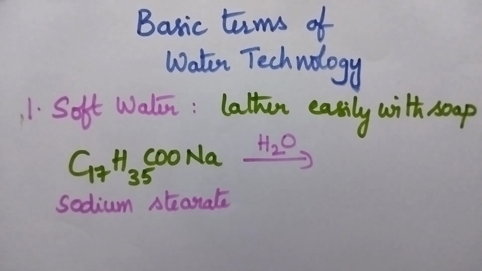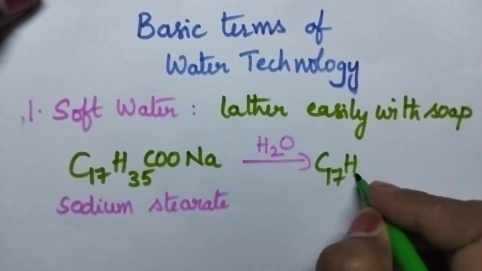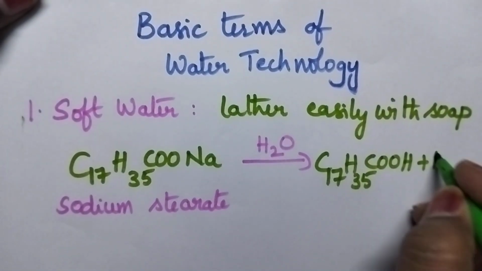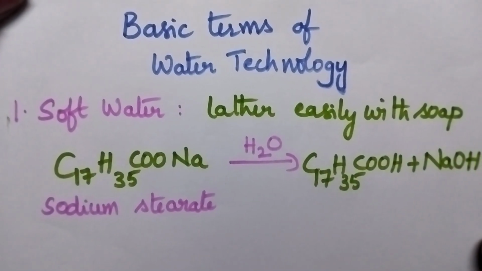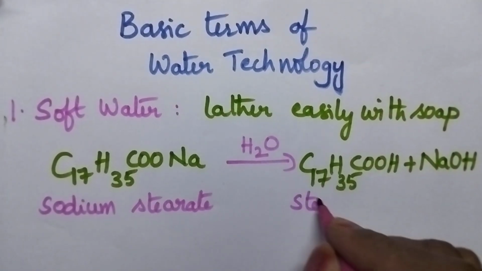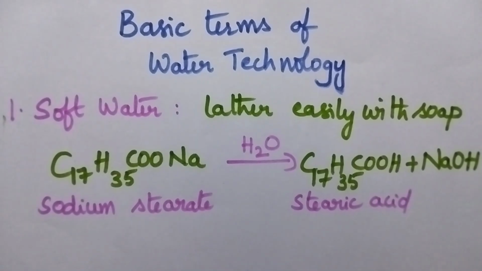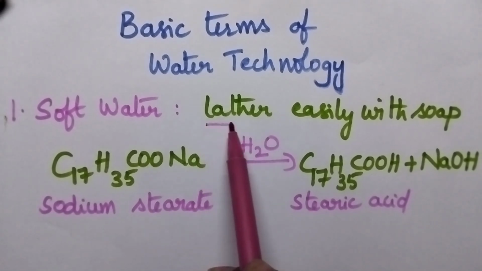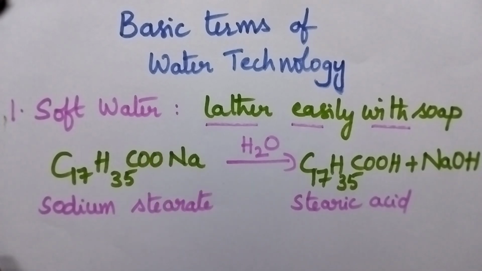It undergoes hydrolysis and then it results in the formation of stearic acid along with the formation of NaOH. So this stearic acid is responsible for the formation of lather. So the water which produces lather easily with soap is called soft water.